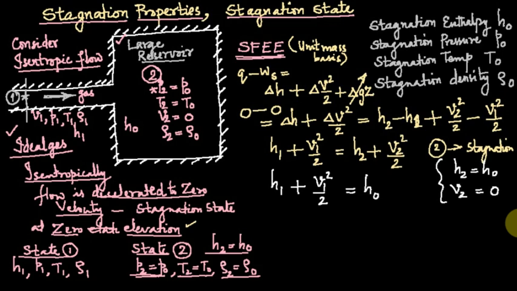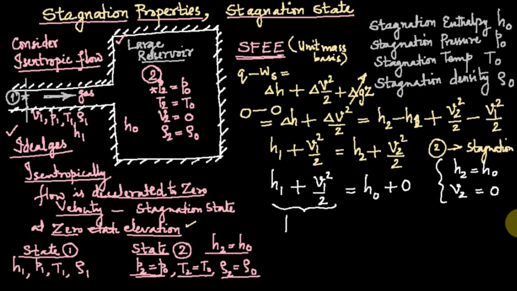So in fact this is very important. If you generalize this, keeping the static properties H1 and V1 and the corresponding temperature T1, pressure P1, density ρ1, and H0, the specific enthalpy corresponding to the stagnation state, with stagnation temperature T0, stagnation pressure P0, and stagnation density ρ0.